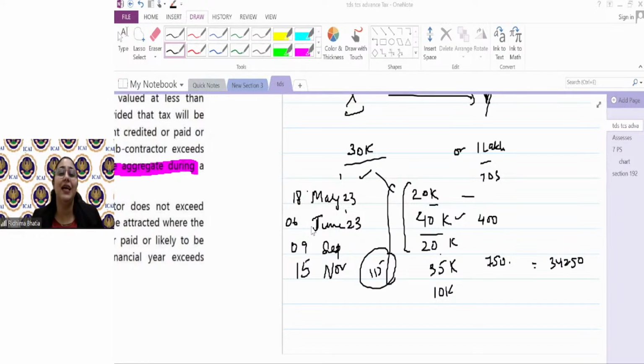Similarly, if you deduct someone's tax at the rate of 10% instead of 1%, the other person can obviously make a problem out of it. But if you're depositing it to the government, giving him the tax credit for it, all is sorted. So practical life may, yes, things are a bit molded to make it convenient, but what law says is important. ठीक है?